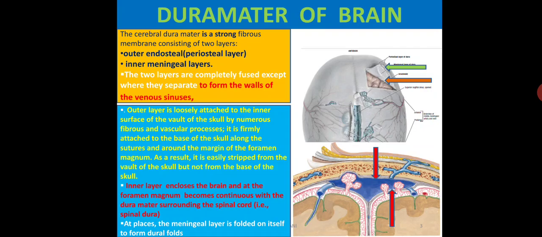After a lumbar puncture for removal of CSF, stimulation of sensory nerve endings in the dura mater may cause the person to feel a headache. The cerebral dura mater differs from the spinal dura mater by the presence of these two layers.